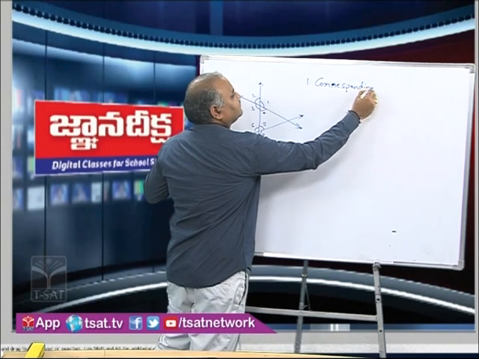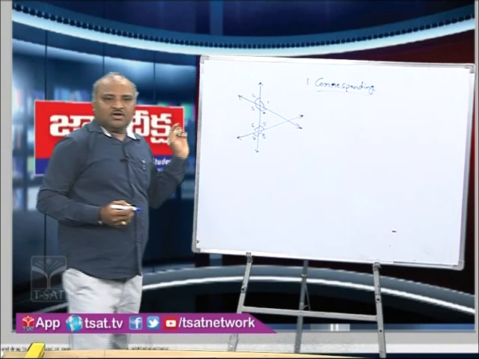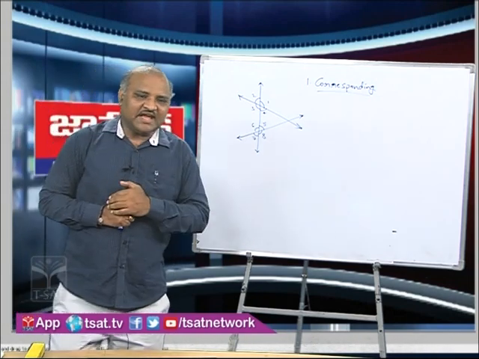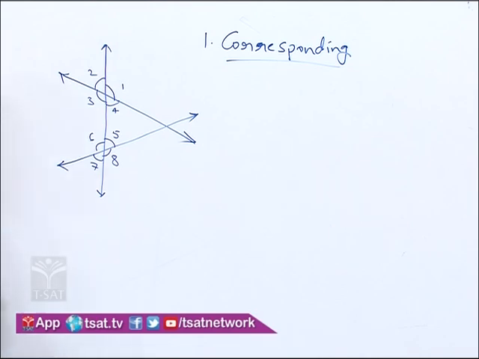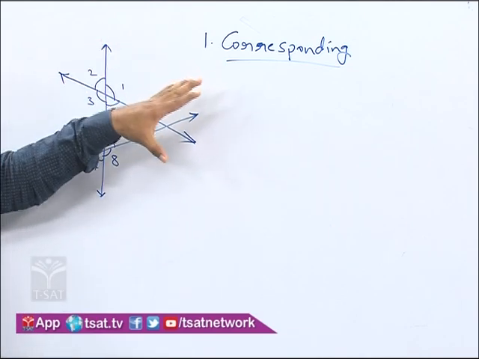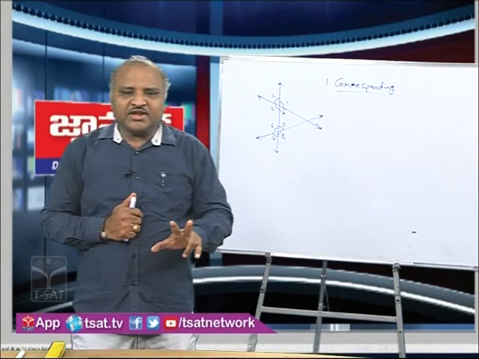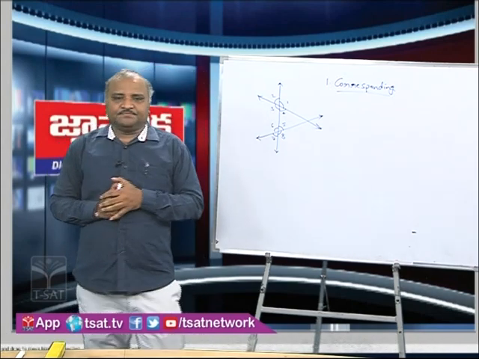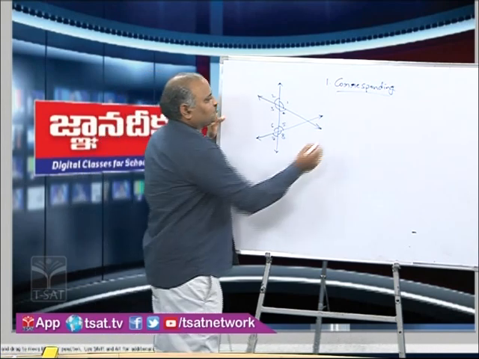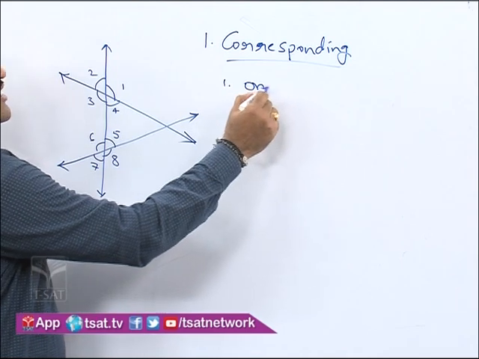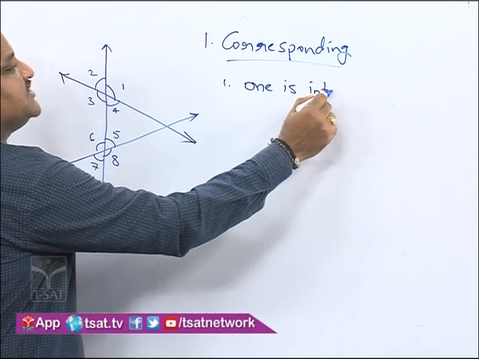Corresponding angles. What do we mean by corresponding angles? Let us see some conditions for corresponding angles. For two angles to be treated as corresponding angles, we have 3 conditions. Among them, the first one is, if one angle is interior, the other one must be exterior. One is interior and the other is exterior.